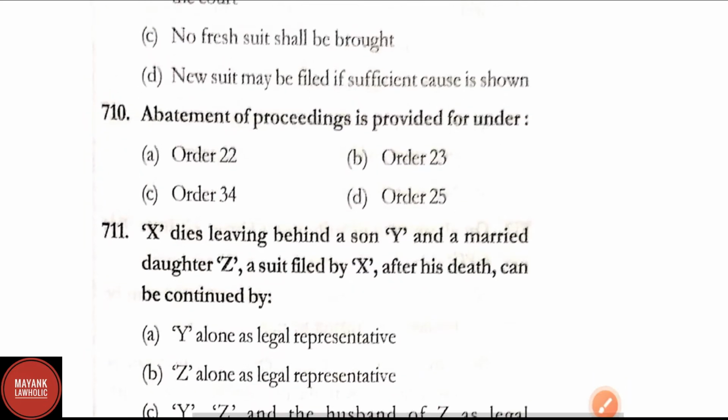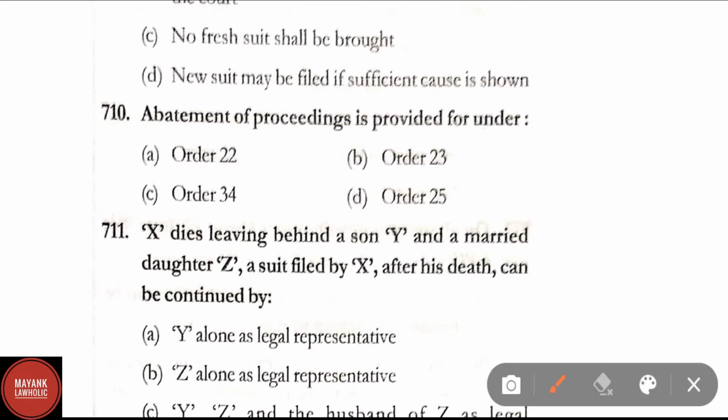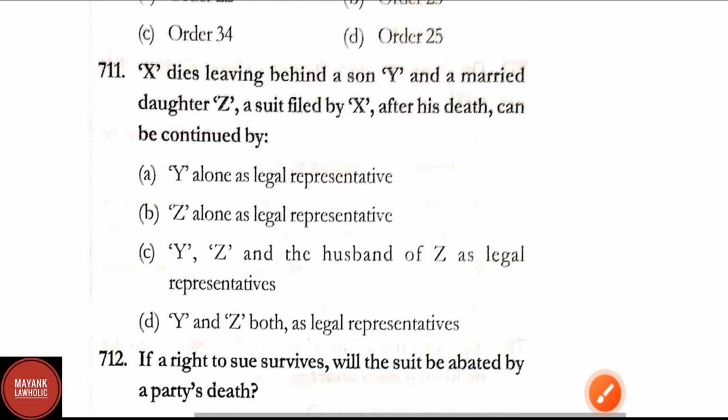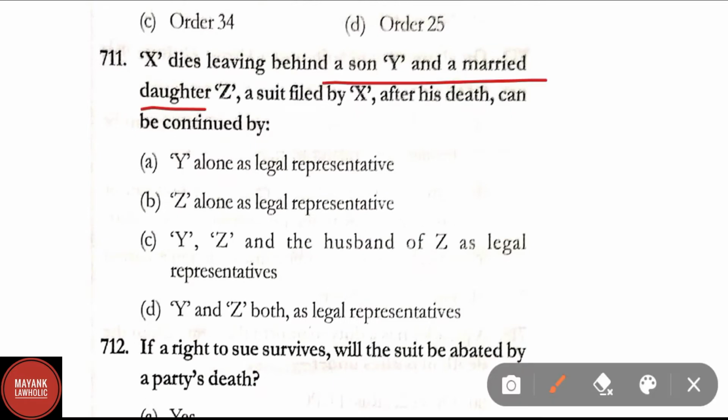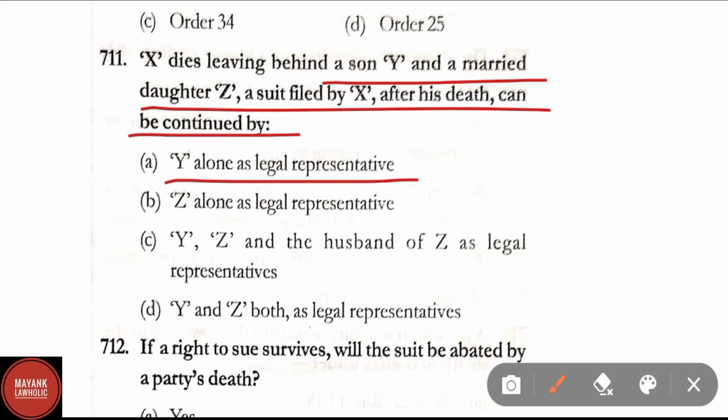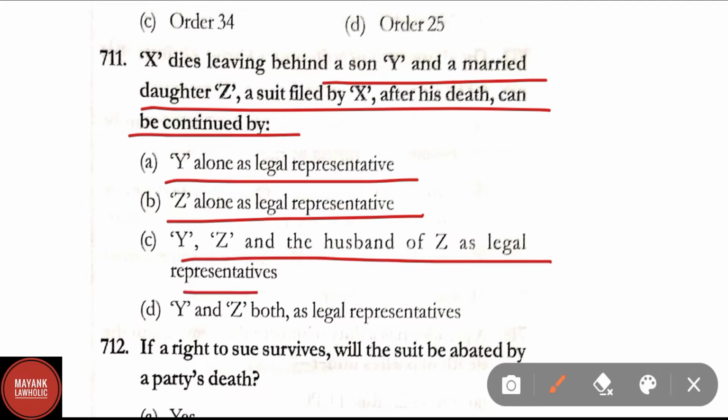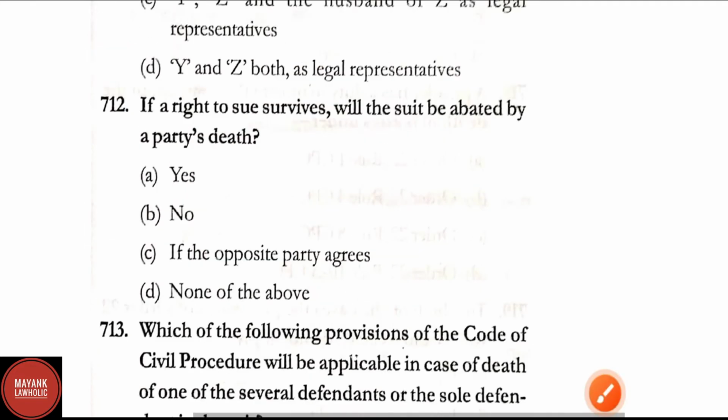Question number 710. Abatement of proceedings is provided for under Order 22, Order 23, Order 34, Order 25. Correct answer here is option A, that is Order 22. Question number 711. X dies leaving behind a son Y and a married daughter Z. A suit filed by X after his death can be continued by Y alone as legal representative, Z alone as legal representative, Y, Z and a husband of Z as a legal representative, Y and Z both as legal representative. Correct answer here is option D, that is Y and Z both as legal representative.